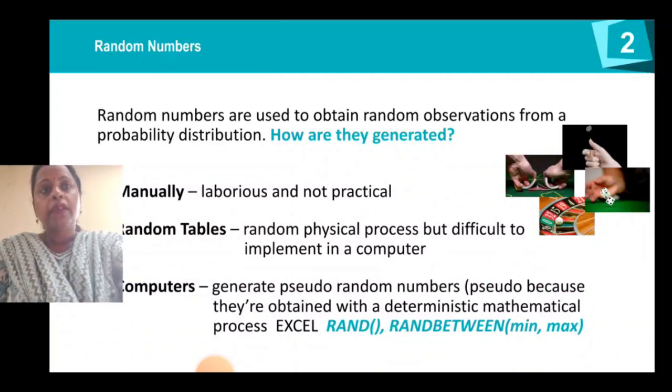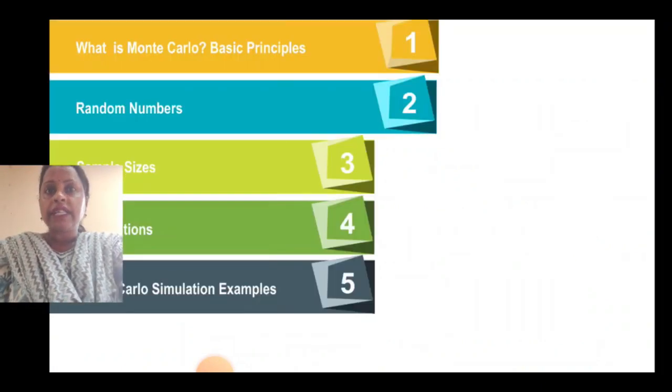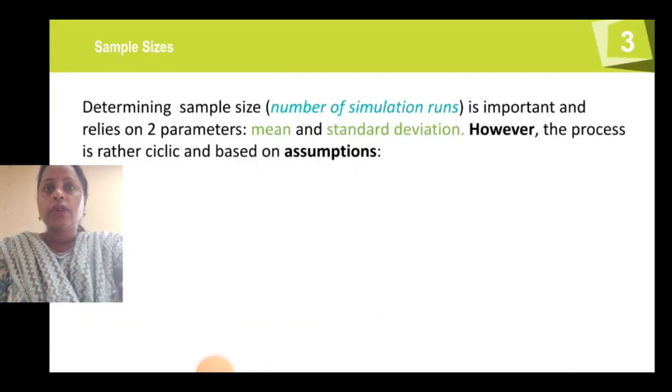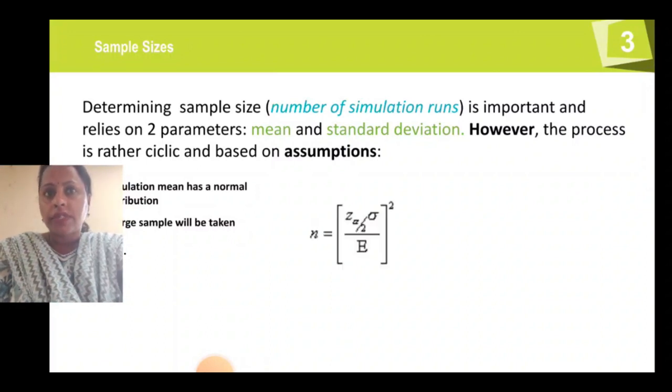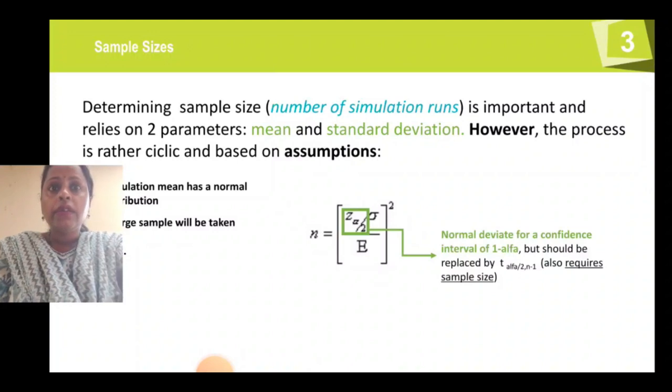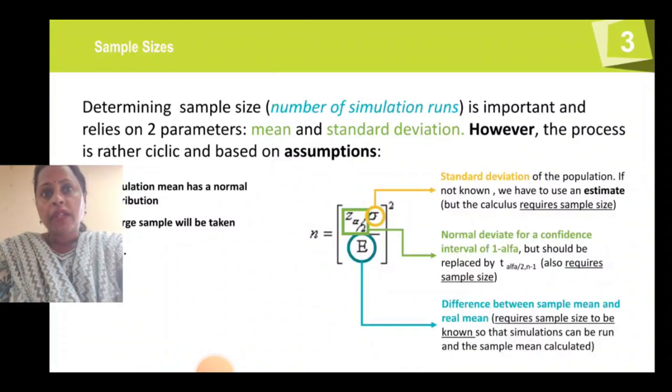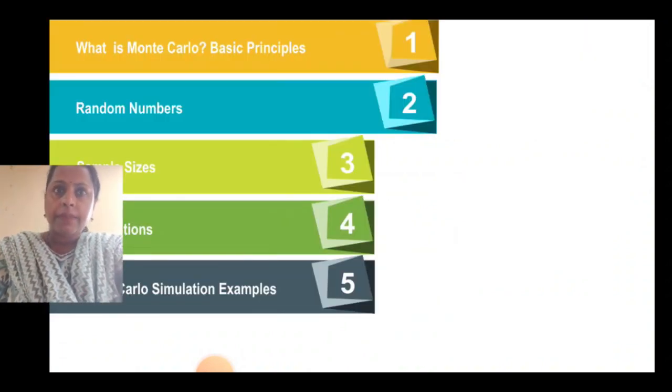Okay. Now we will discuss what is sample size. Sample size is important, and it relies on two parameters, the mean deviation and standard deviation. However, the process is rather cyclic, based on the assumptions. So from here you can take the sample size.